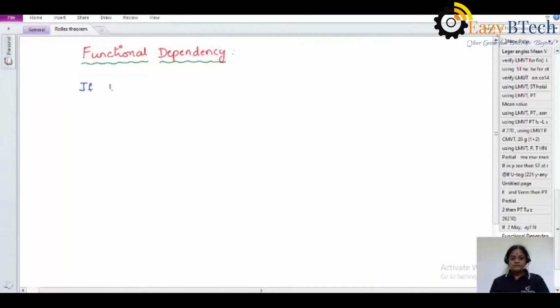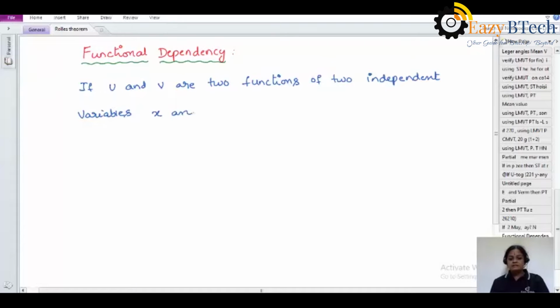If u and v are two functions of two independent variables x and y, then u and v are functionally dependent.